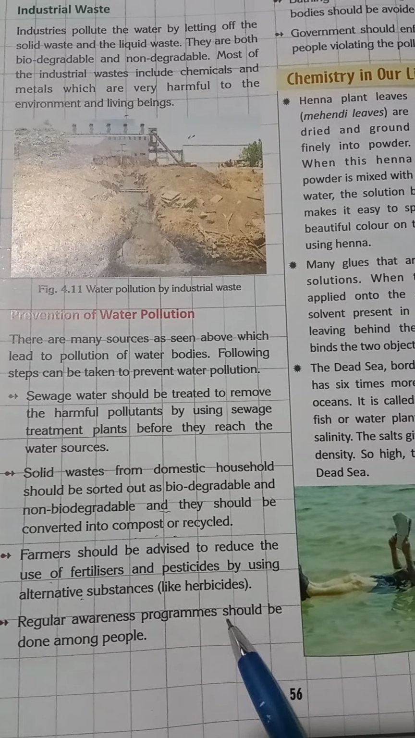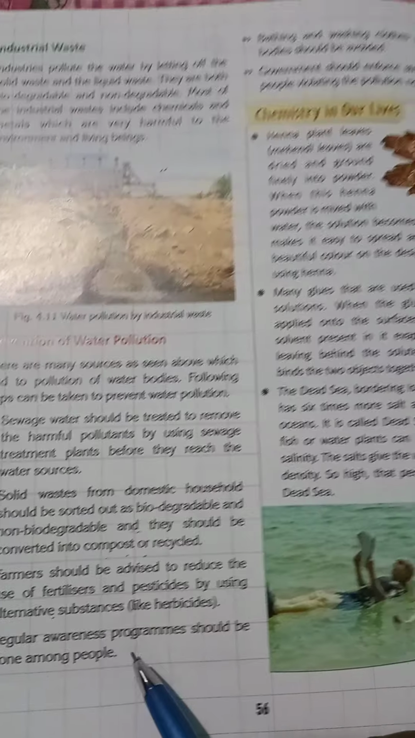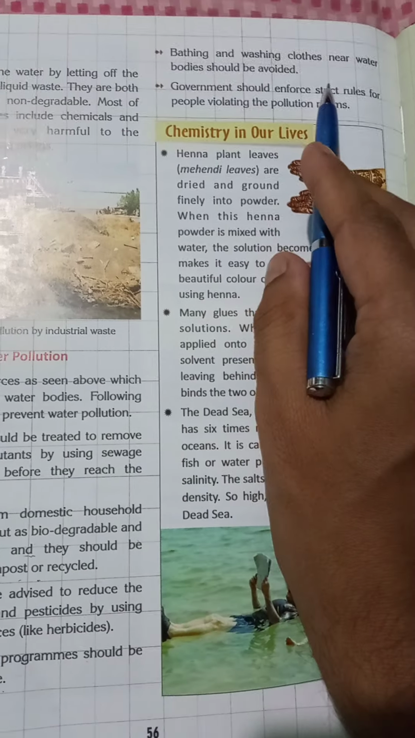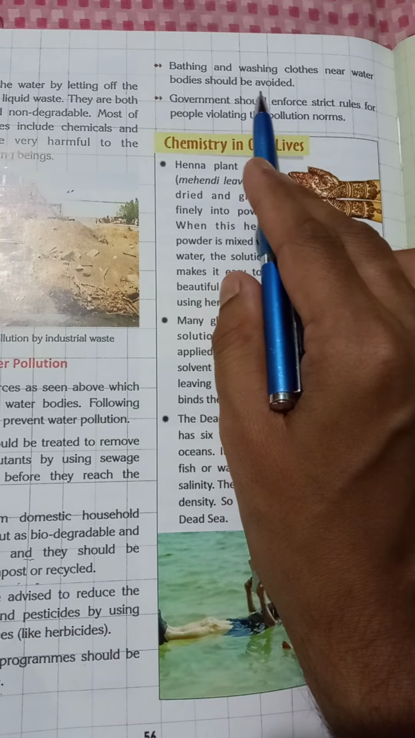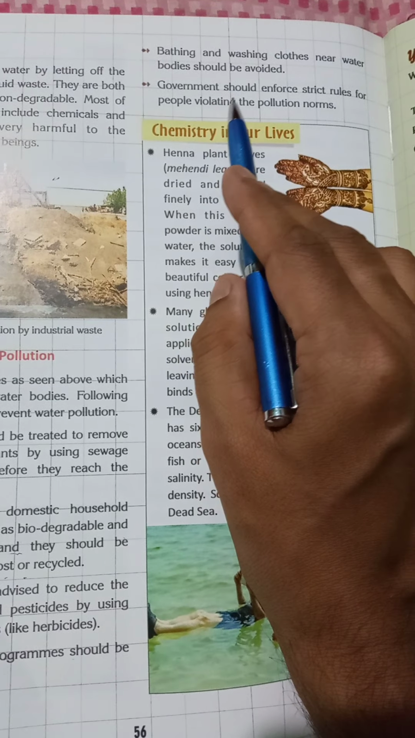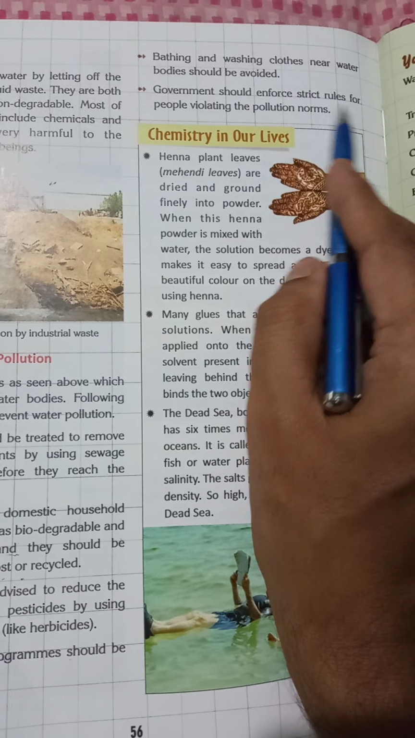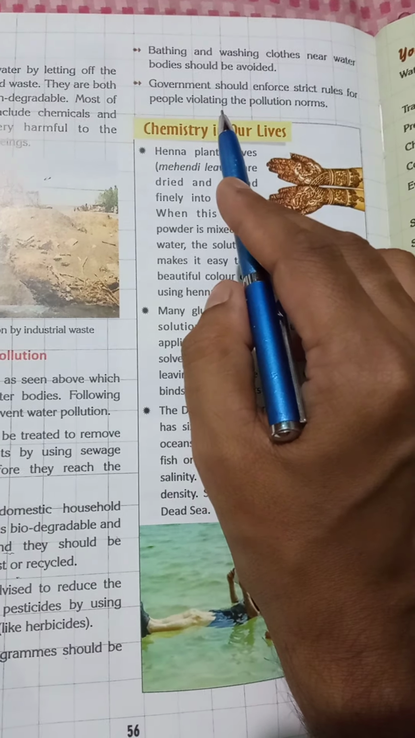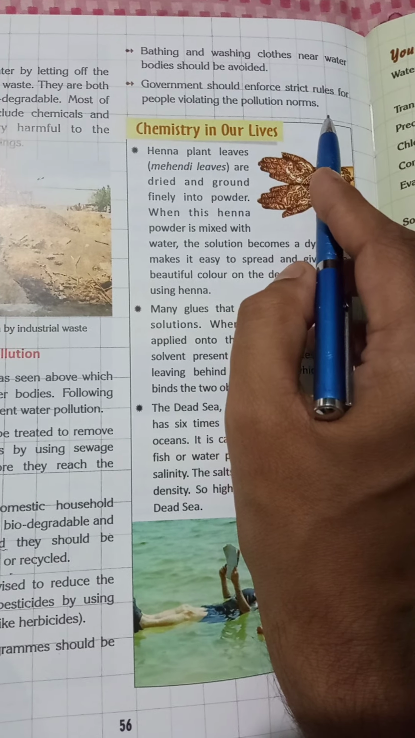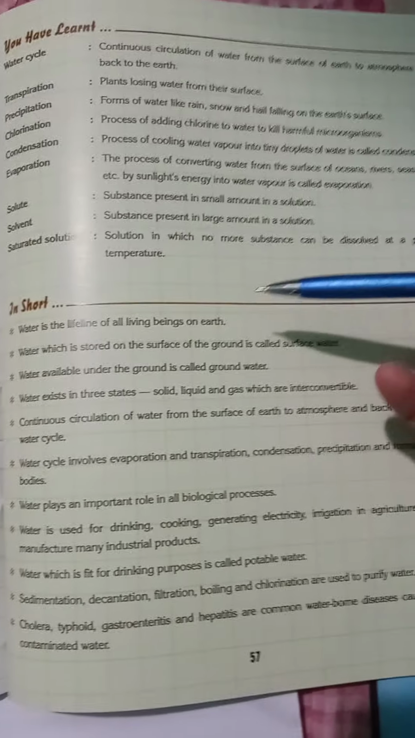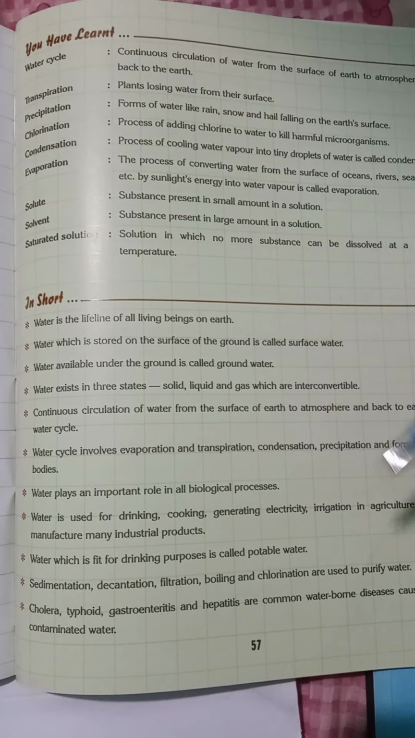Regular awareness programs should be held among the people. Bathing and washing of clothes near water bodies should be avoided. The government should enforce strict rules for the public violating the pollution norms. So that's all for today. Now we will go for the text exercise questions also.